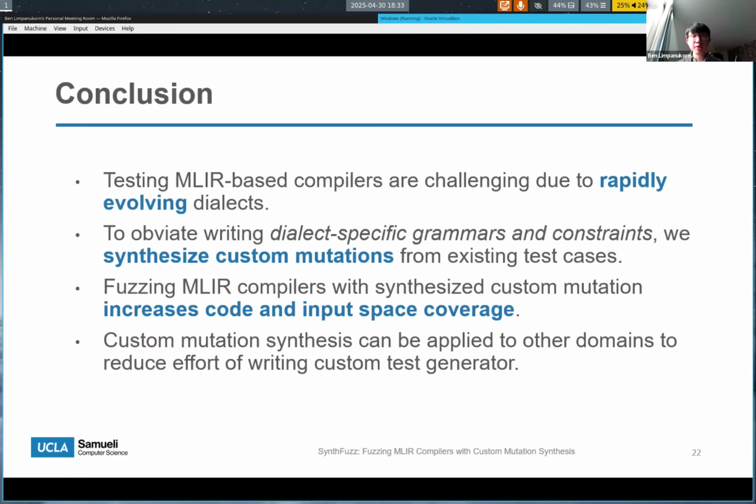In conclusion, we find that testing MLIR compilers is challenging because of the rapidly evolving dialects. To obviate the need to write dialect-specific grammars and constraints, we synthesize custom mutations from existing test cases. We find that fuzzing MLIR compilers with synthesized custom mutations generally increases code and input space coverage. Though our work here focuses on MLIR, custom mutation synthesis is a generic approach, and so it can be applied to other domains to reduce the effort of writing custom test generators, for example, JSON schemas like CloudFormation and SQL dialects. And thank you.